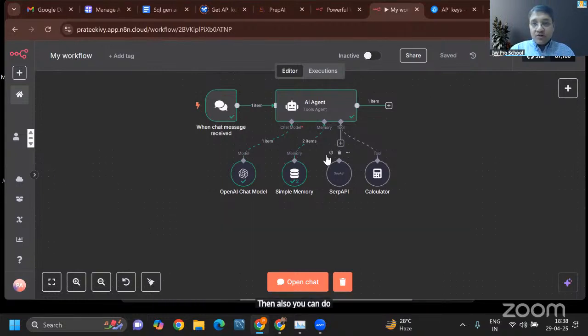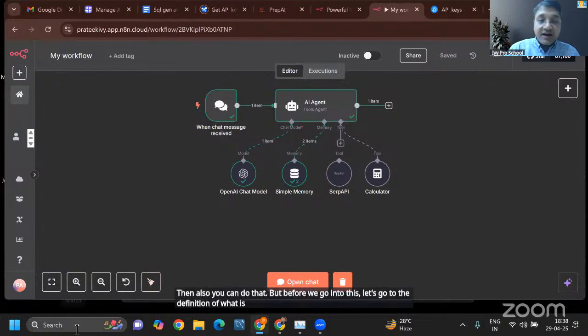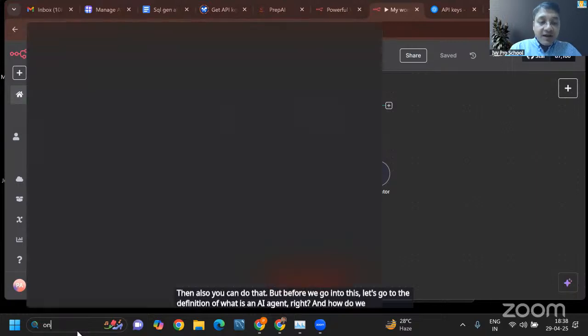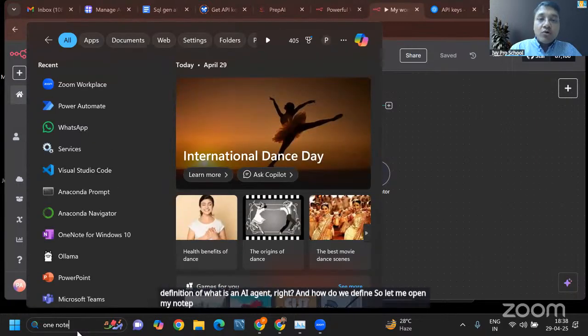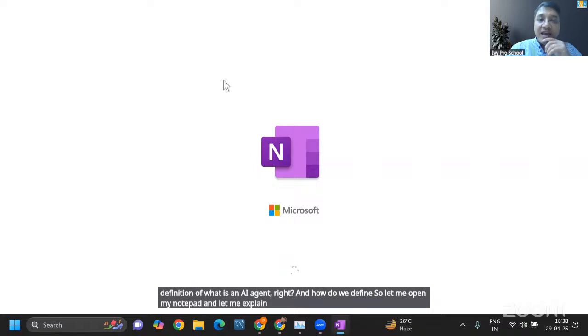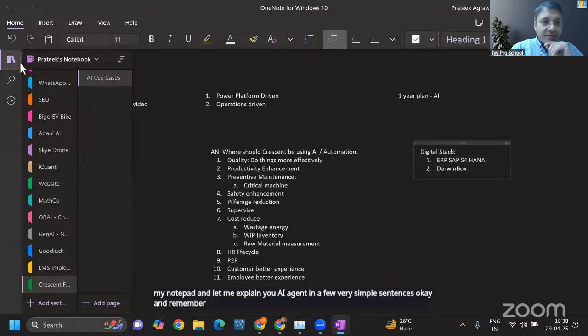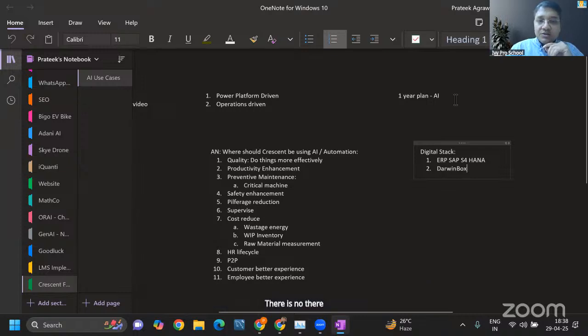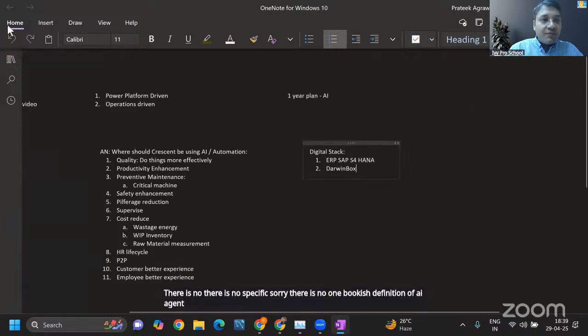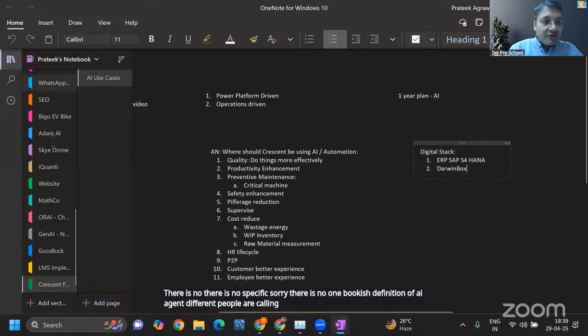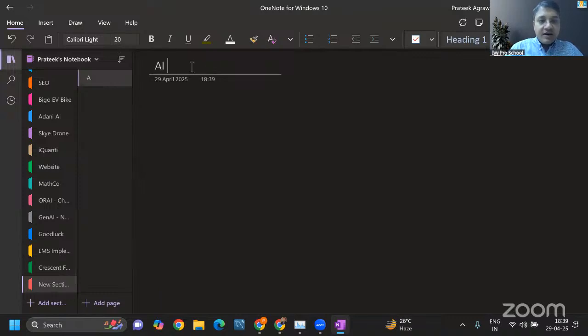But before we go into this, let's go into the definition of what is an AI agent, right? And how do we define an AI agent? So let me open my notepad and let me explain AI agent in a few very simple sentences. And remember, there is no one bookish definition of AI agent. Different people are calling agents differently. Let me write AI agents.